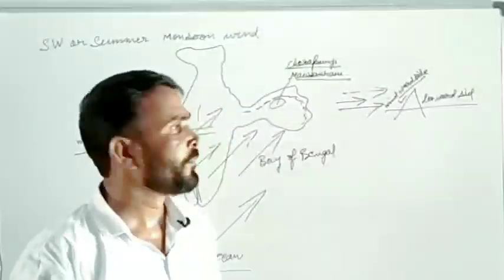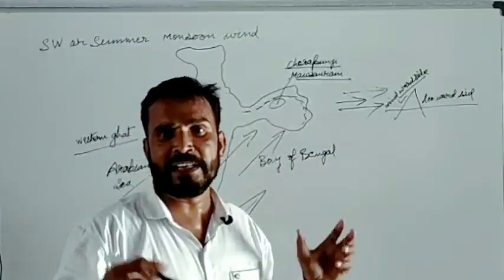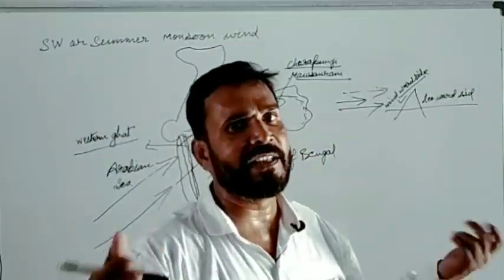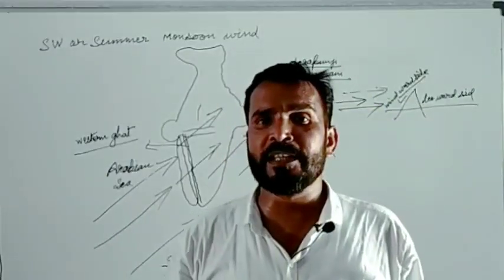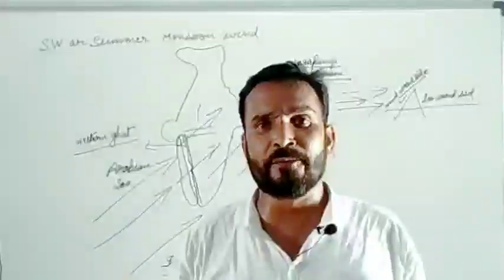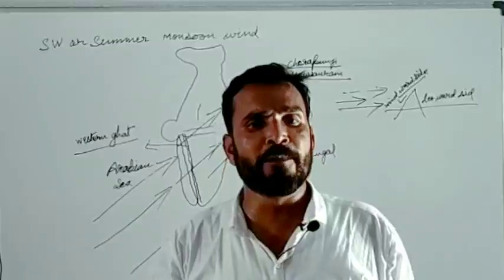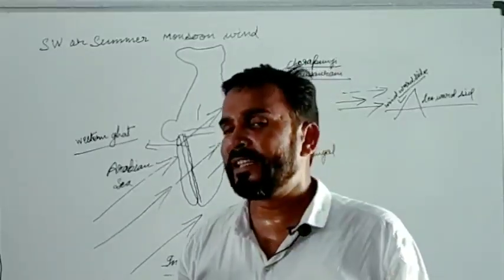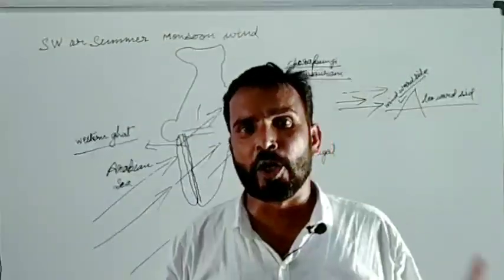But still there is drought and scarcity of water in this region. Unbelievable: a place receiving maximum rainfall, and still the people face water scarcity or drought.